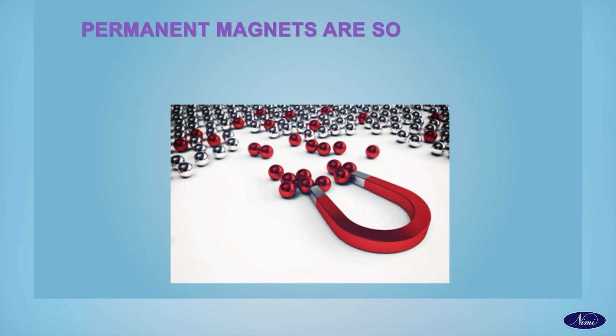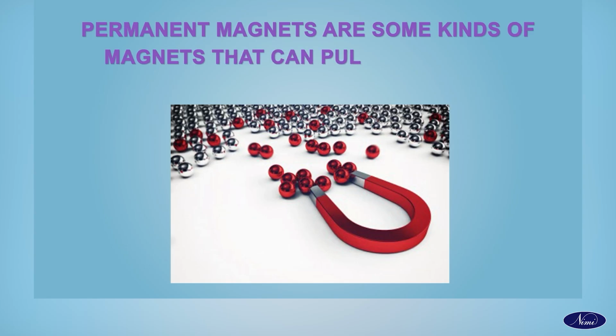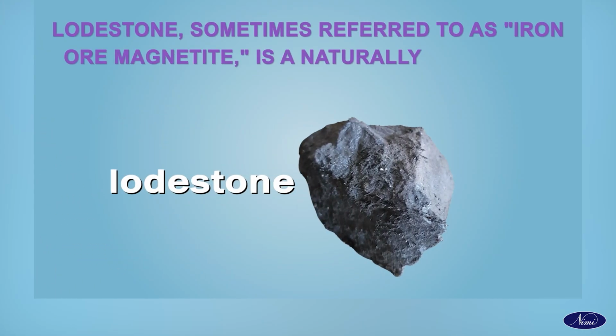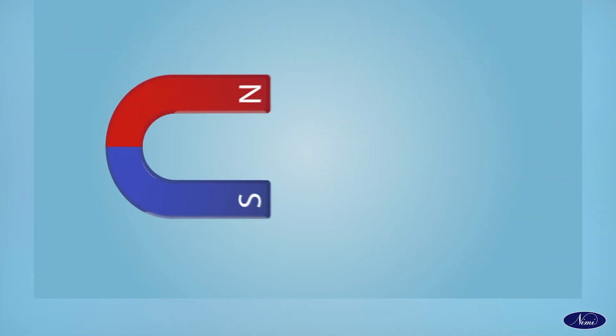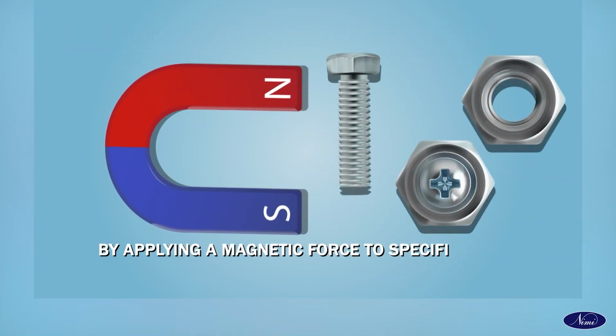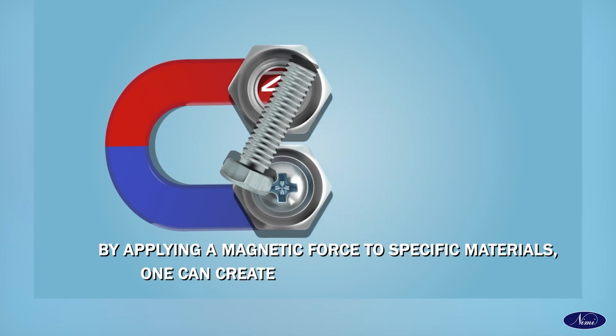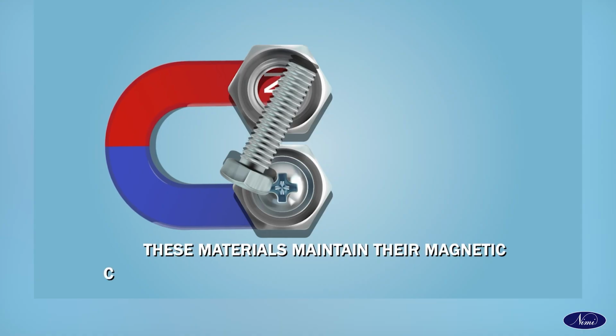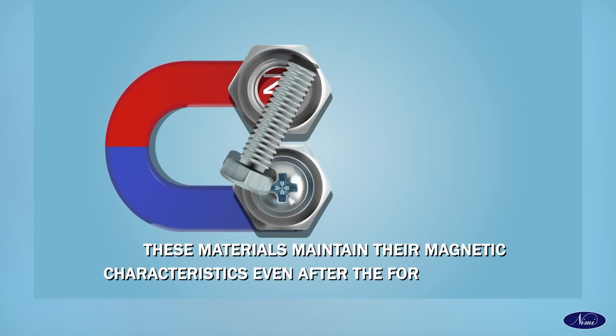Permanent magnets are some kinds of magnets that can pull on items by themselves. Lodestone, sometimes referred to as iron ore magnetite, is a naturally occurring permanent magnet. By applying a magnetic force to specific materials, one can create more permanent magnets. These materials maintain their magnetic characteristics even after the force is removed.